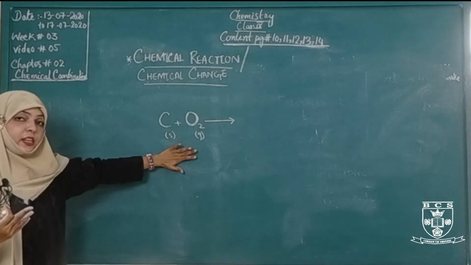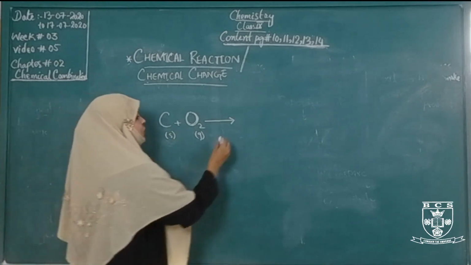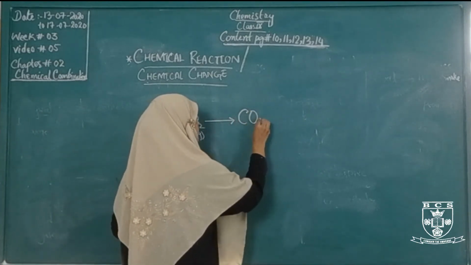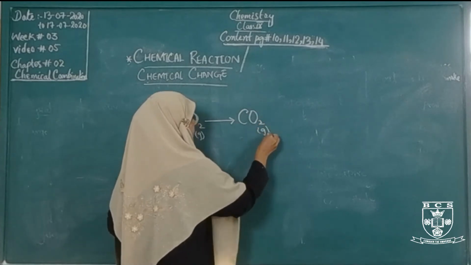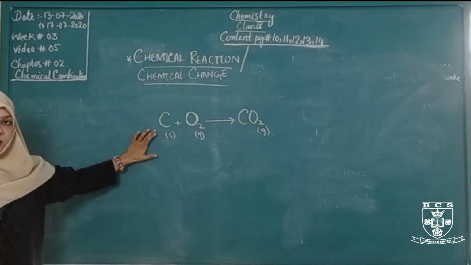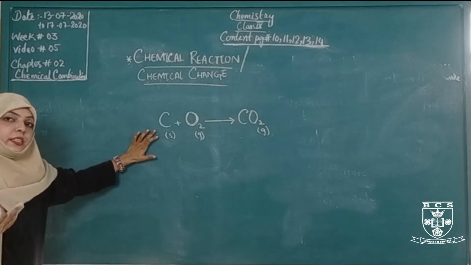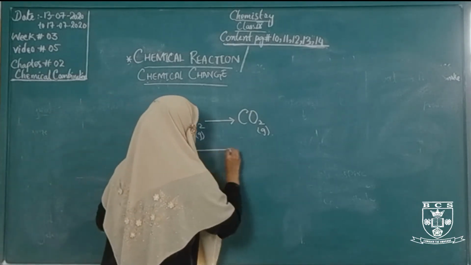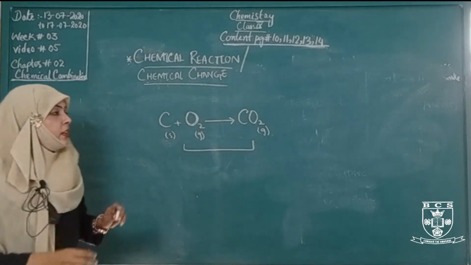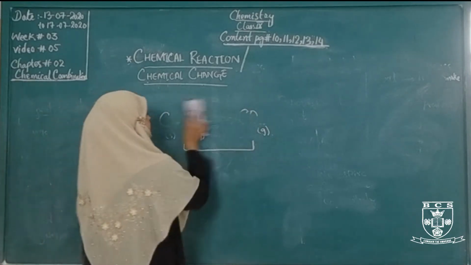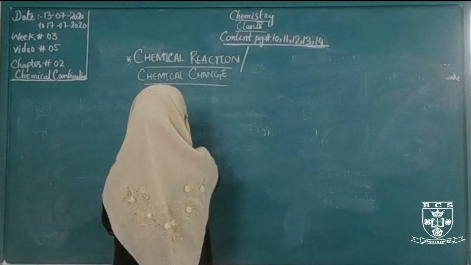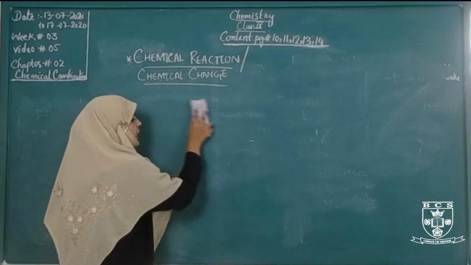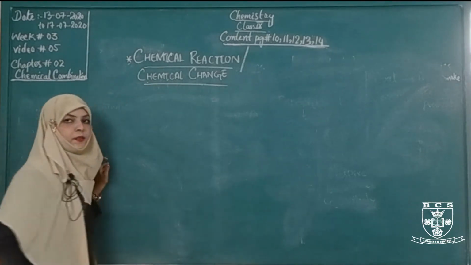It gives a result of entirely a new substance. This new substance is carbon dioxide gas. This is a chemical change because here its chemical properties are changed. The chemical composition will be changed. Okay, this is a chemical change. It gives a result of entirely a new substance.